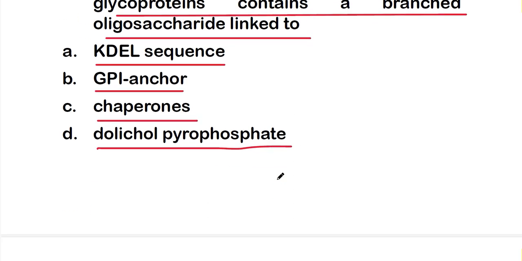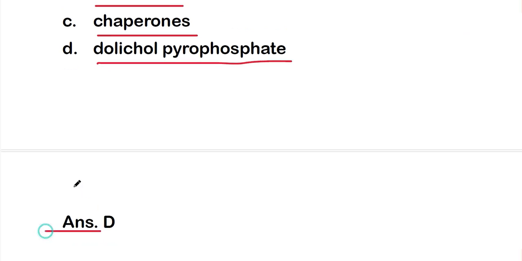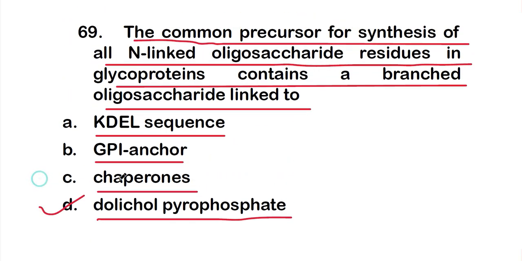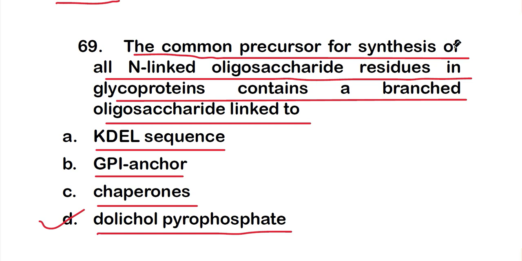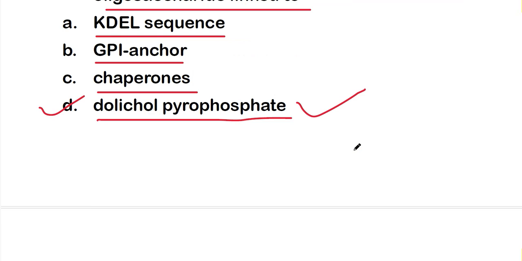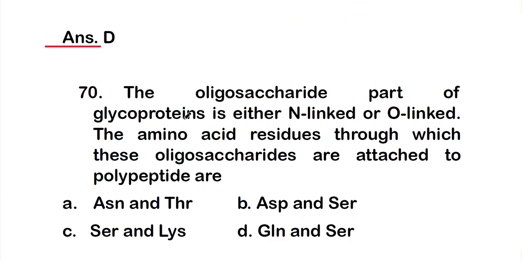And the right answer is option D, that is dolichol pyrophosphate. So the common precursor for synthesis of all N-linked oligosaccharide residues in the glycoproteins contains a branched oligosaccharide linked to dolichol pyrophosphate.